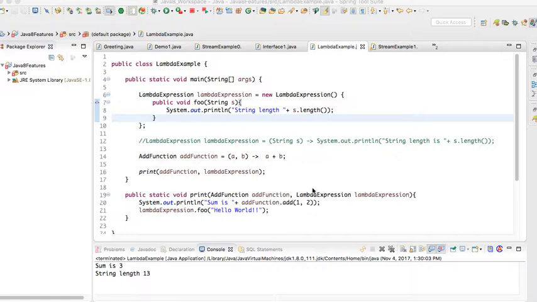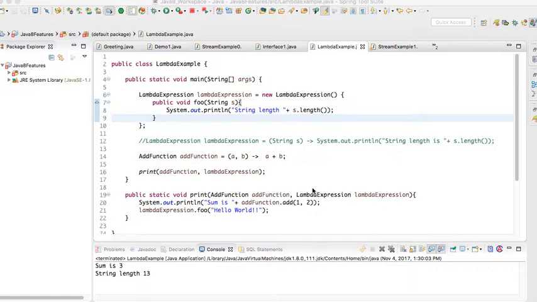The second difference is that we can implement an interface having multiple abstract methods in inner classes, whereas with lambda expressions we can only implement an interface having one method, that is, a functional interface.